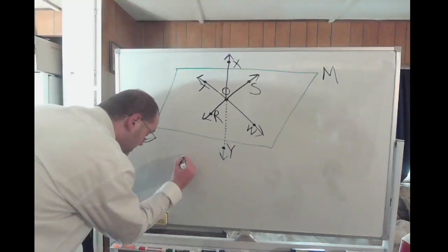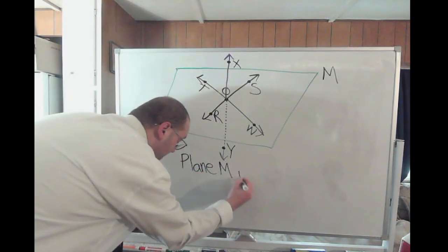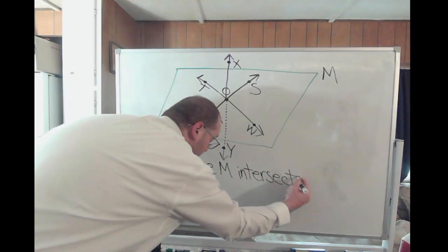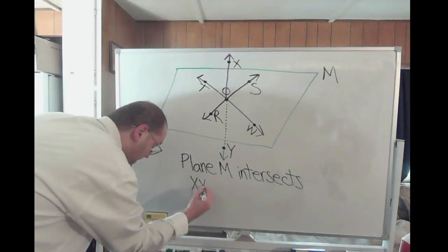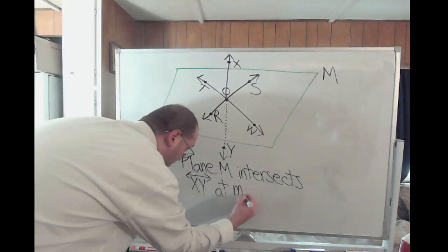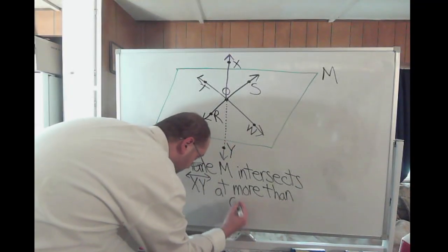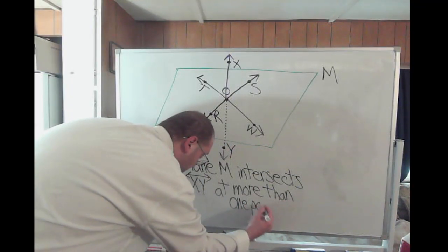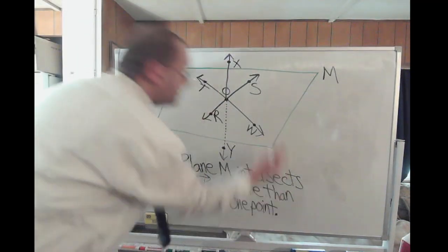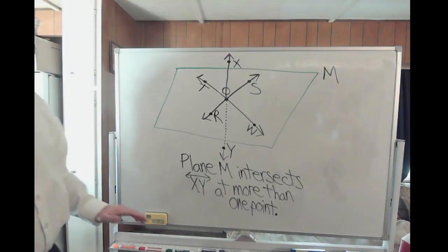Alright. How about this one? Plane M intersects line XY at more than 1 point. Okay, so the statement they just gave us now is that this plane M intersects line XY at more than 1 point. Is that true or false?